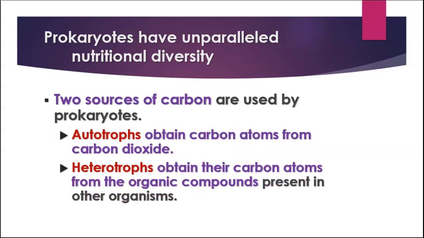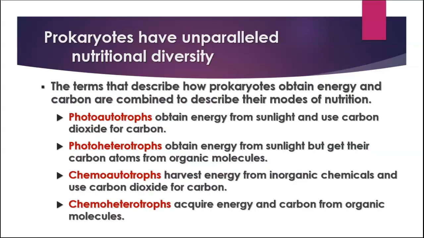There are also different sources of carbon that can be used. And so autotrophs get carbon from carbon dioxide. Heterotrophs get carbon atoms that are present in organic compounds from other organisms. So we would be heterotrophs in this case. We would be chemotrophs and heterotrophs. So you can combine those together, okay, that describe how they get their energy and their carbon. So photoautotrophs get energy from sunlight and use carbon dioxide for carbon, like plants do. Now we're talking about prokaryotes here, so this would be something like cyanobacteria that are other photosynthetic bacteria.